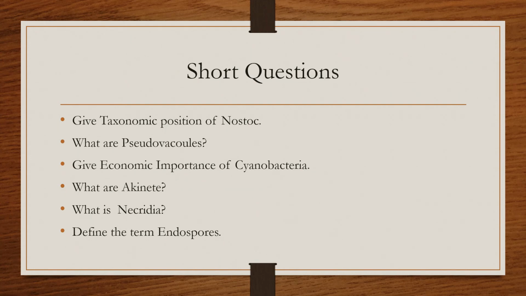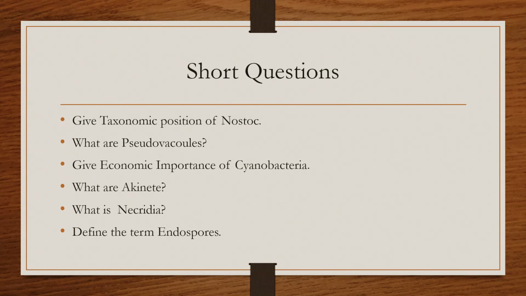Next question is, what are the pseudovacuoles? As you know, they are not true vacuoles, they are false vacuoles which are present in cyanobacteria. They help the cyanobacteria with their buoyancy, for their movement. They can come upward to the water surface, and they can reduce the light reaching from downward, and in this way they help in their buoyancy. So this is the pseudovacuole, which is like gas vacuoles, bubble-like structures in their bodies.